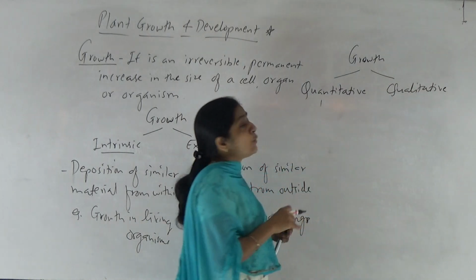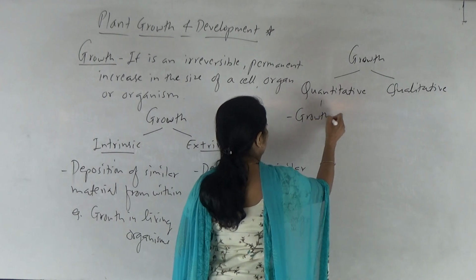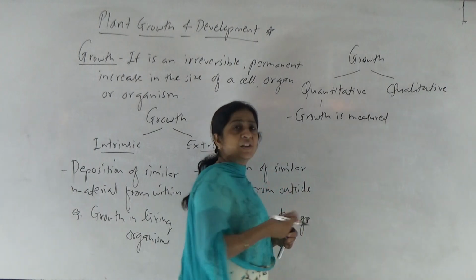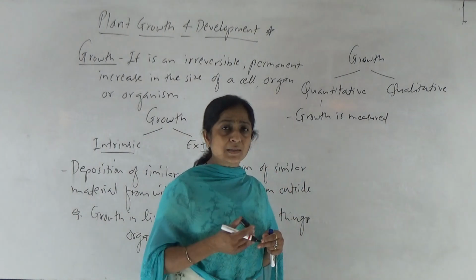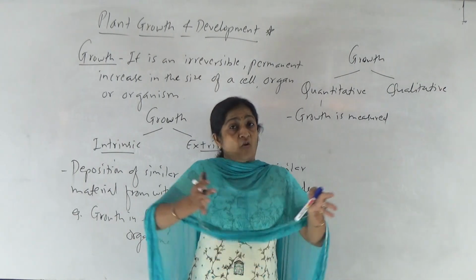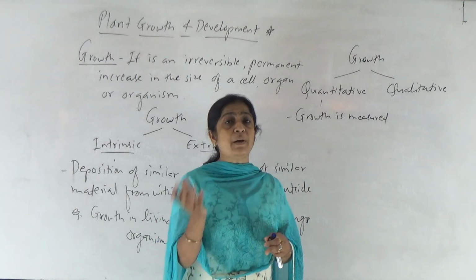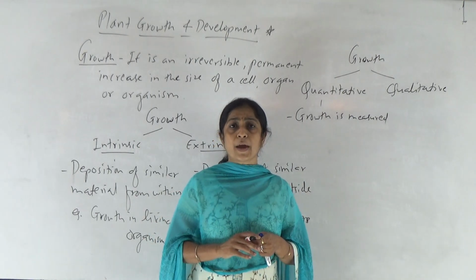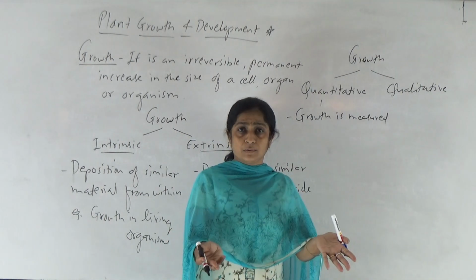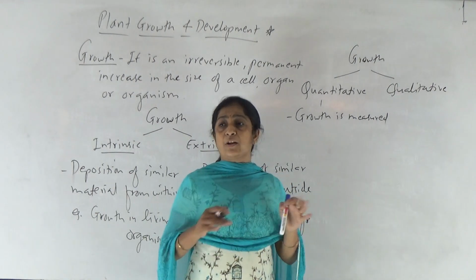So what is the quantitative aspect of growth? Growth can be measured. How is growth measured? In terms of mass, volume, length, girth, that is diameter, and in terms of increase in cell number in case of unicellular organisms. If we are able to measure the growth, then it is known as the quantitative aspect of growth.